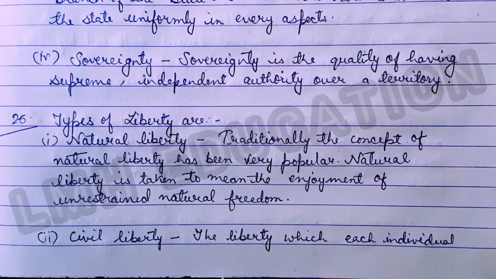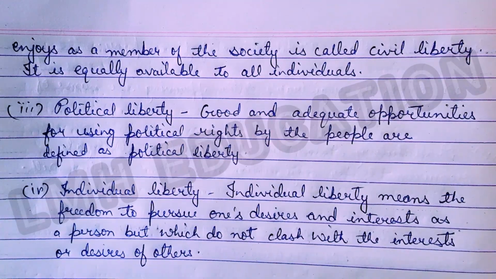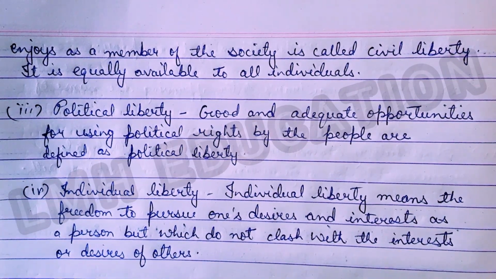Types of liberty. So the types of liberty are, the first one is natural liberty. Traditionally, the concept of natural liberty has been very popular. Natural liberty is taken to mean the enjoyment of unrestrained natural freedom. So this is the first type. The second type is civil liberty. The liberty which each individual enjoys as a member of the society is called civil liberty. It is equally available to all individuals.